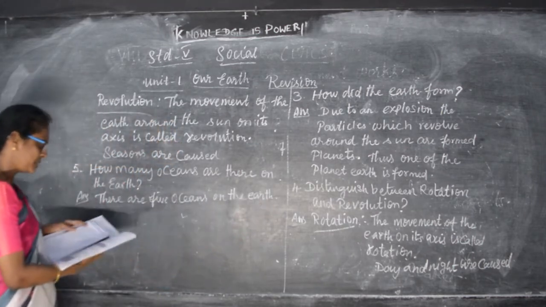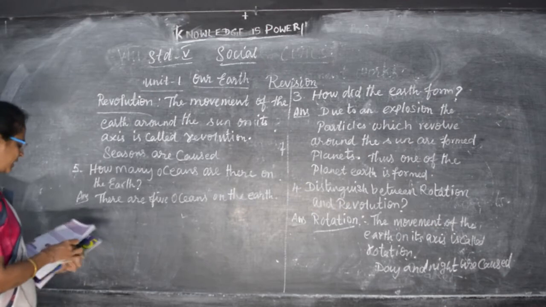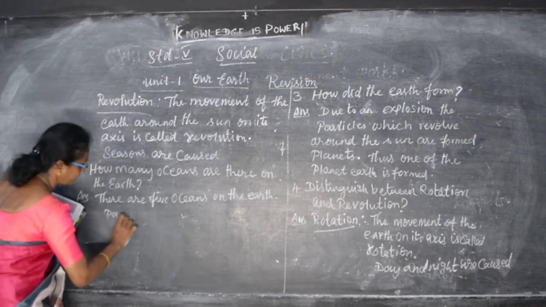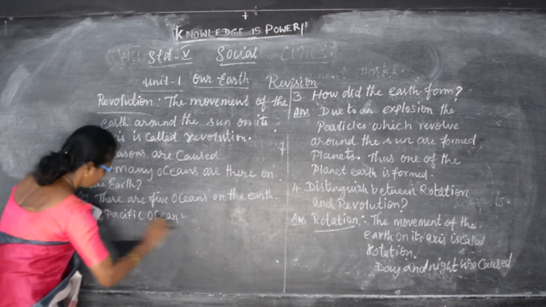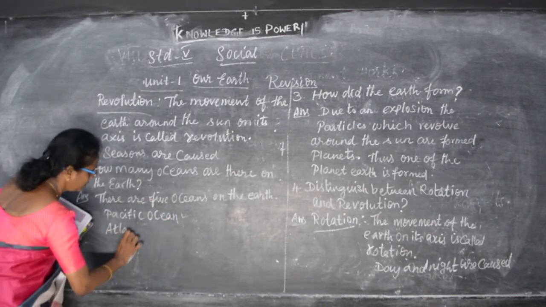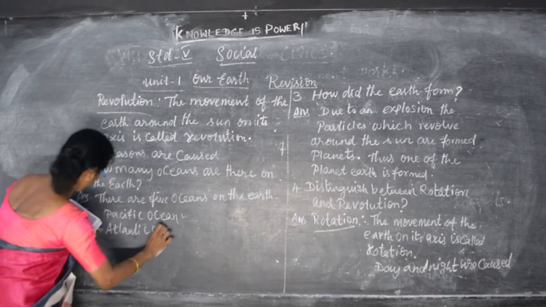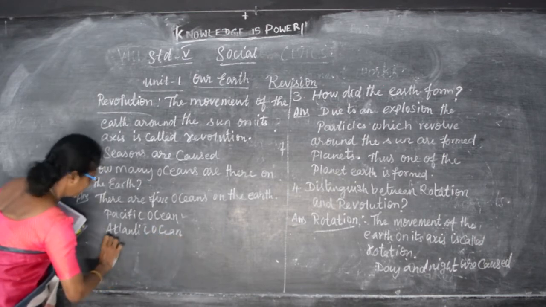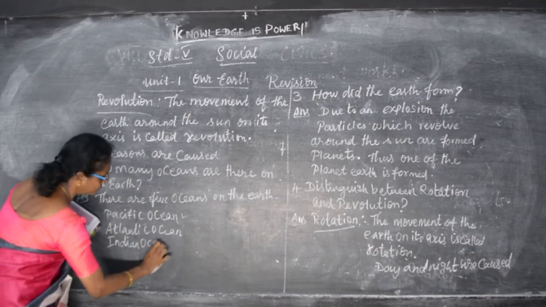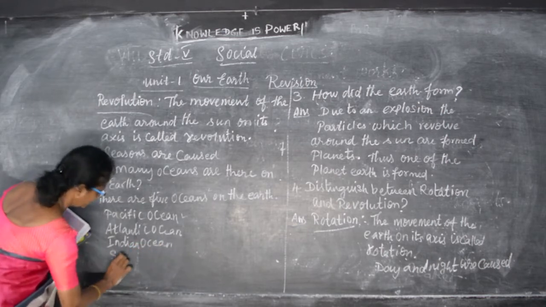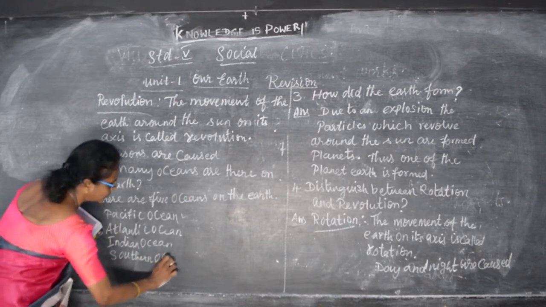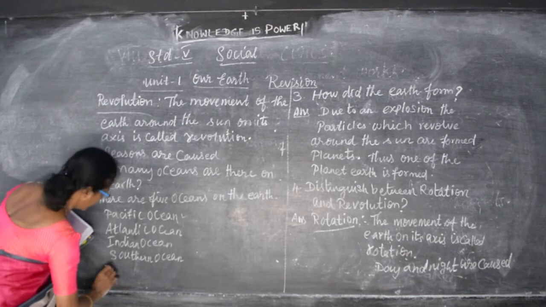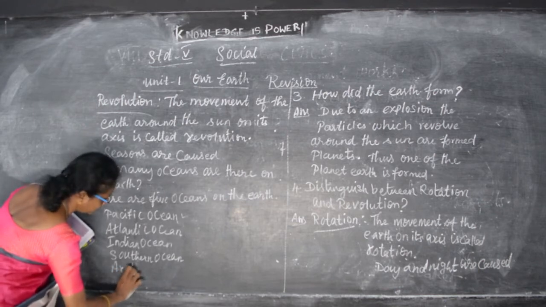What are they? Pacific Ocean, Atlantic Ocean, Indian Ocean, Southern Ocean, and Arctic Ocean.